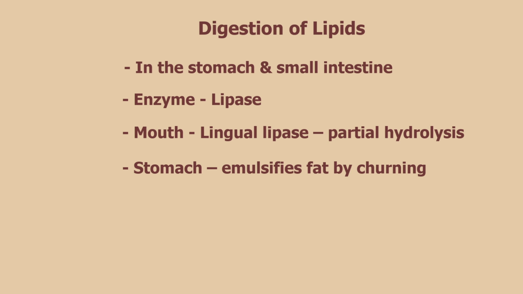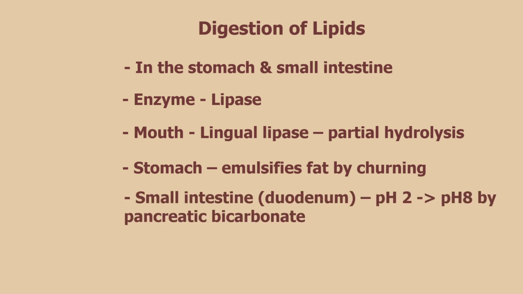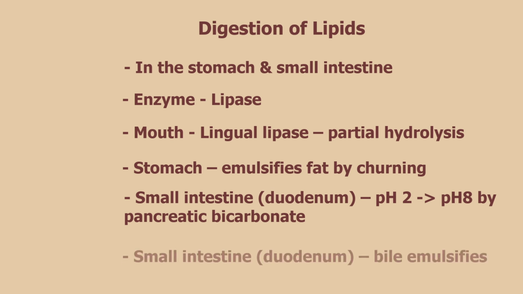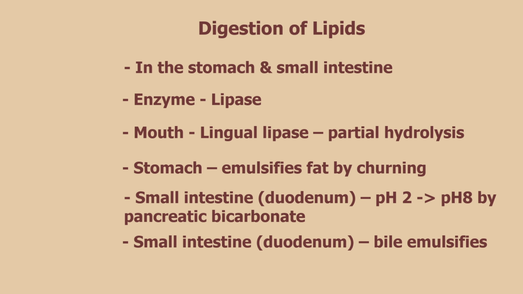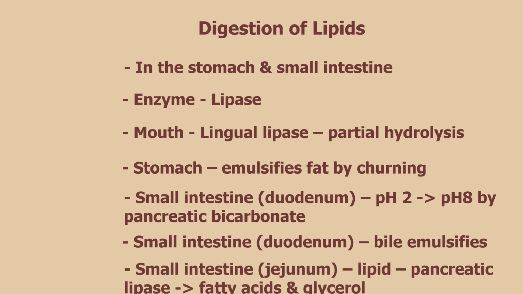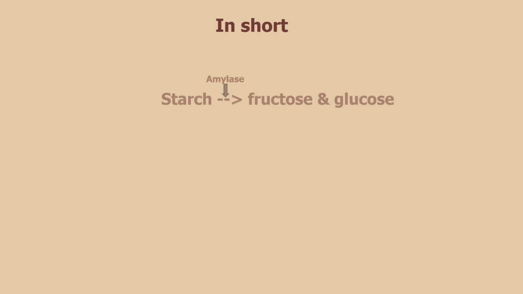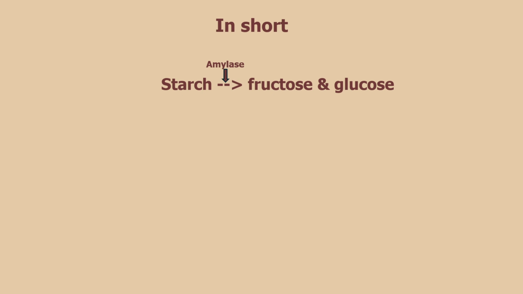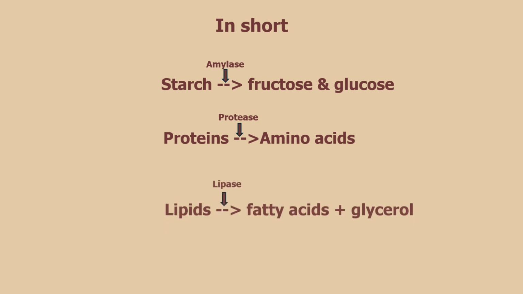Also, bile is formed by the liver cells and stored in the gallbladder. Once fatty food enters the duodenum, a hormone that contracts the gallbladder releases bile into the duodenum. Bile emulsifies lipid further. In the second part of the small intestine, that means the upper jejunum, pancreatic lipase hydrolyzes lipids further into fatty acids and glycerol. In simple terms, amylase breaks down starch into fructose and glucose, protease breaks down proteins into amino acids, and lipase breaks down lipids into fatty acids and glycerol.